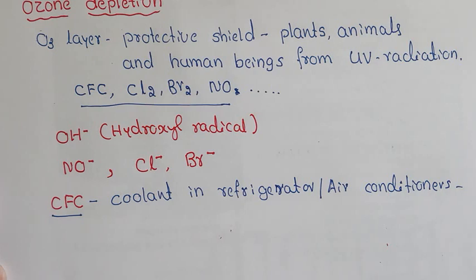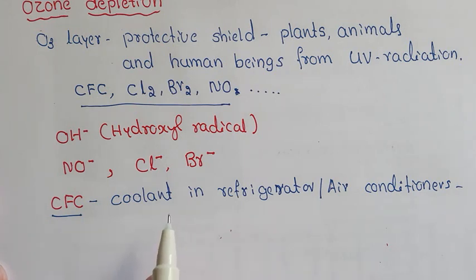Now this chlorofluorocarbon travels through the troposphere towards the stratosphere without being destroyed, due to its low reactivity.